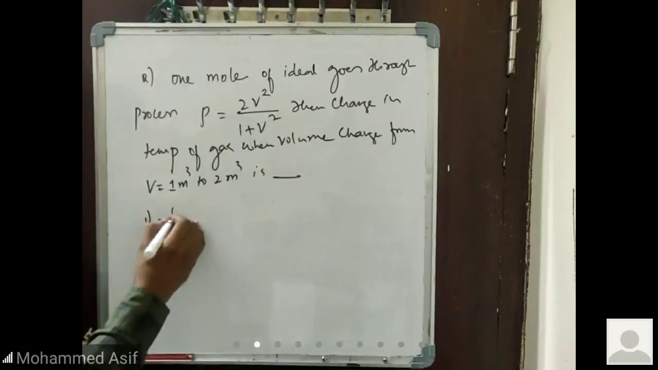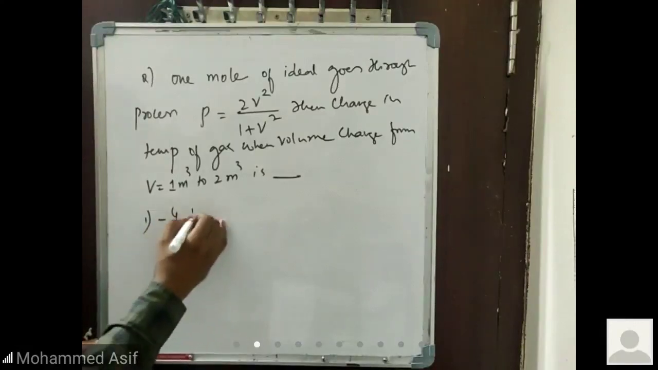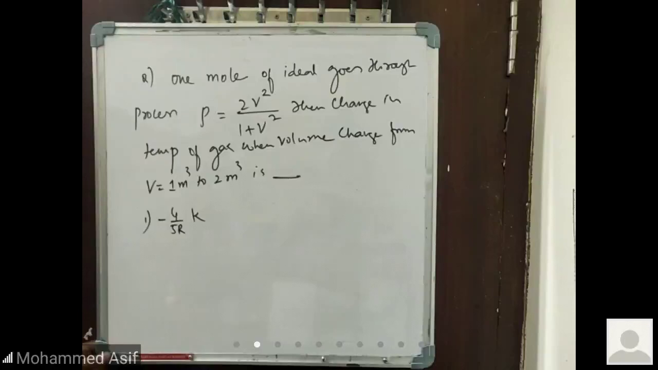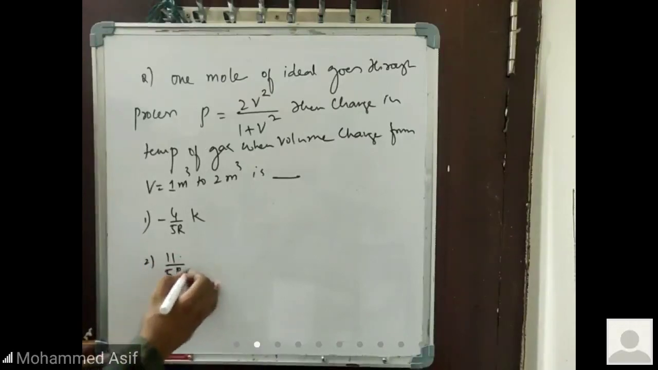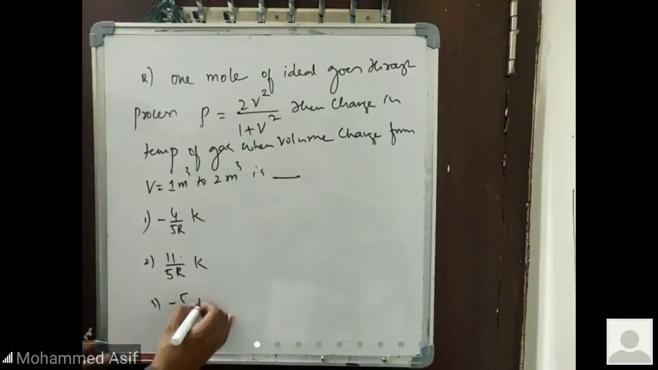I'm giving you the options also for this one. The first option is minus 5R Kelvin. The second option is 11 by 5R Kelvin, and the third one is minus 5 by 2R Kelvin, and the fourth option is 2 Kelvin.